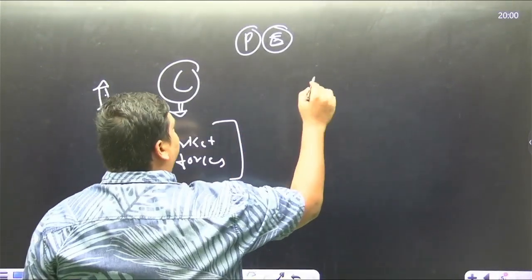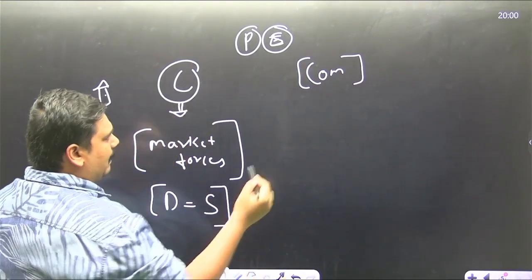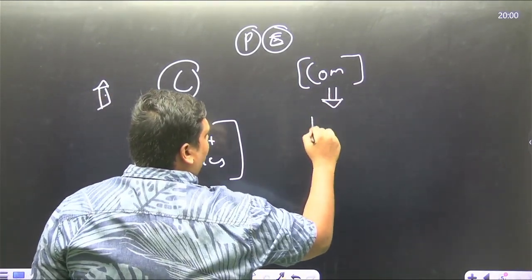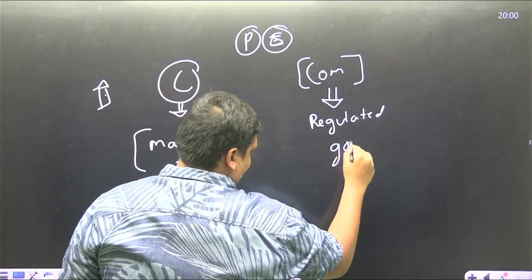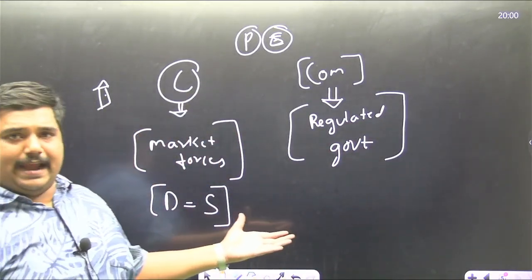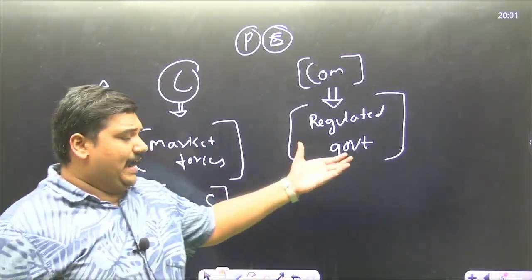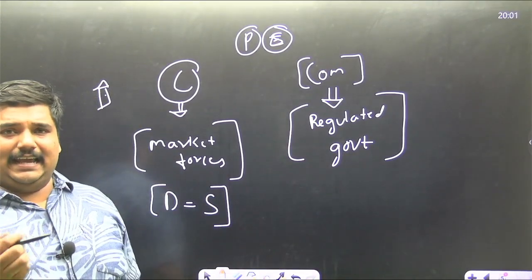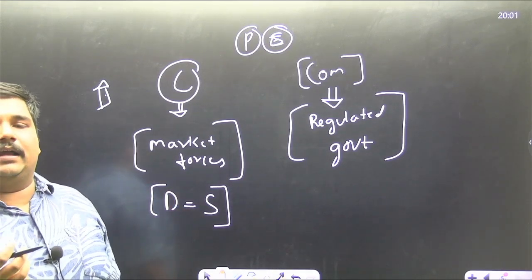Whereas in a communistic setup, the prices are regulated by the government. Here market forces of demand and supply do not dictate the price of the commodity. Here, it is the government that will decide what price should be paid for which type of commodity.